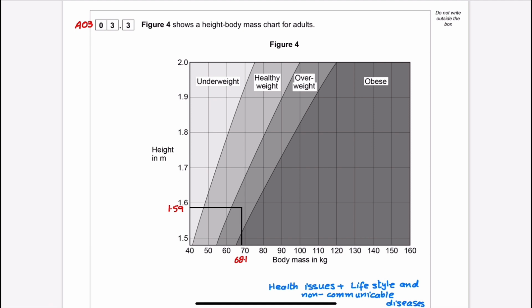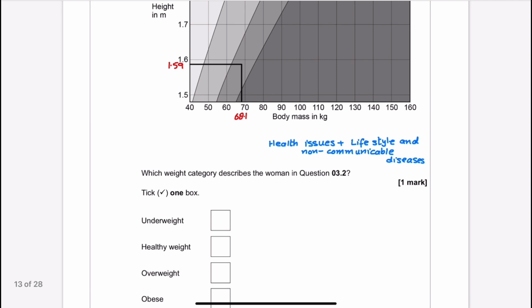3.3 is an AO3 question and it is from the same topic. Figure number 4 shows a height body mass chart for adults. Height in meters is along the y-axis and body mass in kilograms is along the x-axis. The chart is divided into 4 different categories: underweight, healthy weight, overweight, and obese. The question is, which weight category describes the woman in question number 3.2?